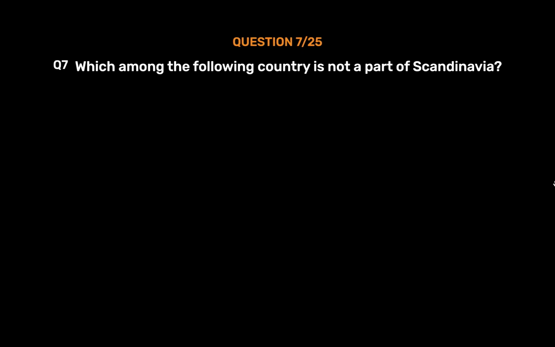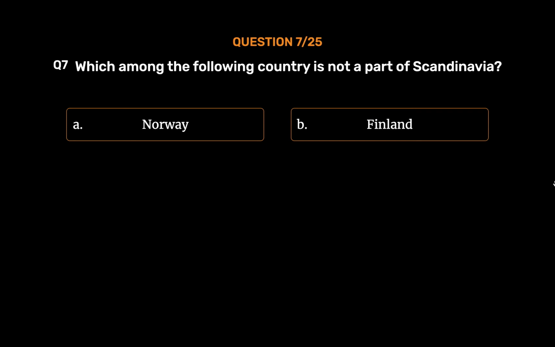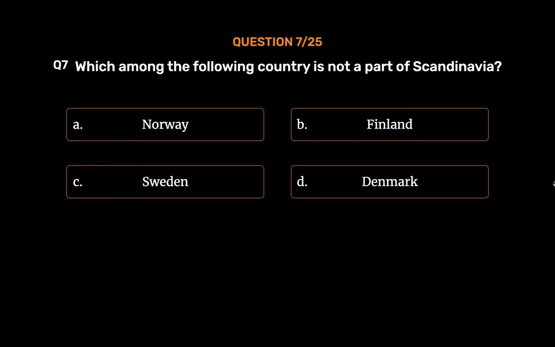Question number 7. Which among the following country is not a part of Scandinavia? Option A. Norway. Option B. Finland. Option C. Sweden. Option D. Denmark. The correct answer is Option B.